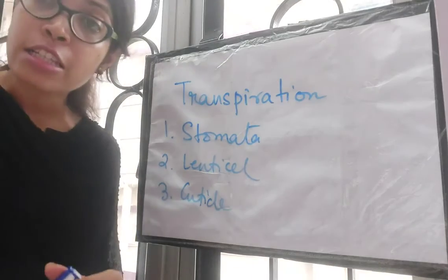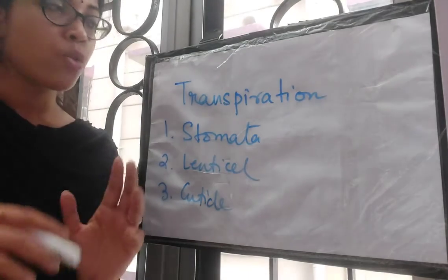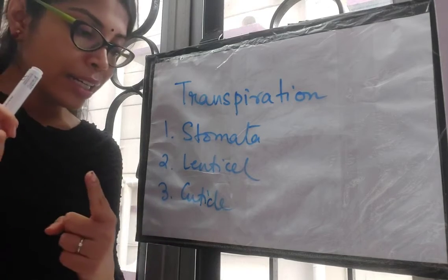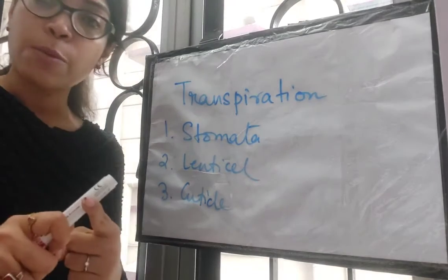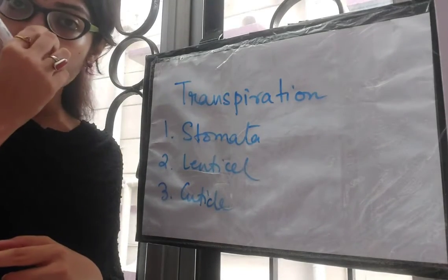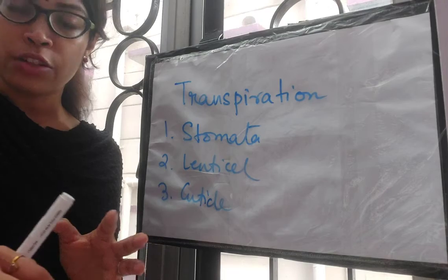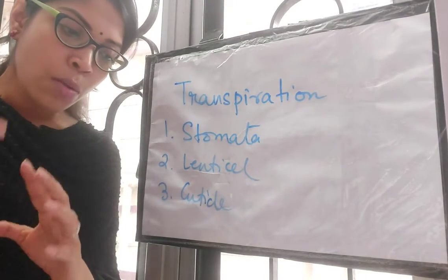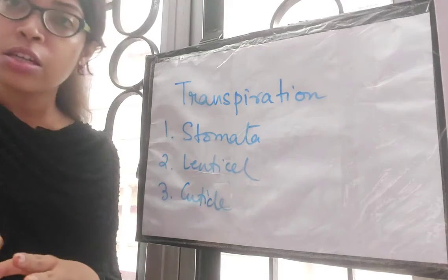Moving on to the factors that control transpiration. Previously, while talking about the difference between transpiration and evaporation, I told you that transpiration is influenced by both internal and external factors. Here we are going to talk mainly about the external factors.